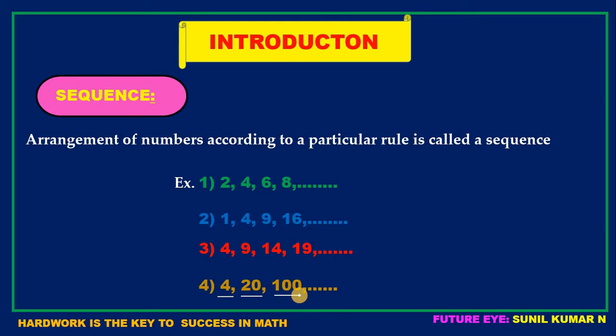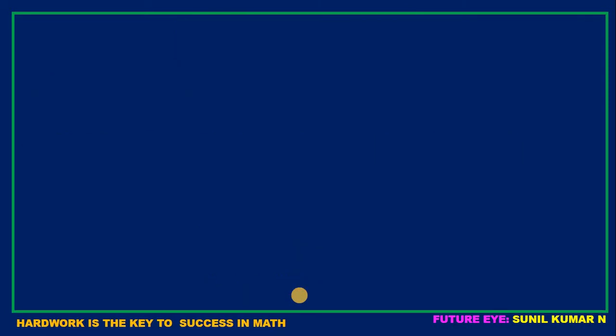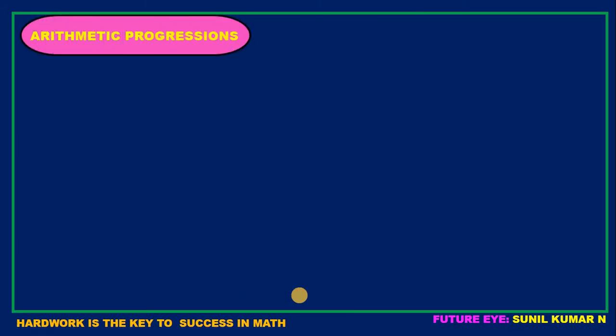It means what are all the set of numbers I have taken here, these numbers I have not arranged in a random way. There is a particular rule for these set of numbers. Hence, these set of numbers we call it as sequence. This is the introductory part for this chapter, children. Next, let us move on to arithmetic progression.